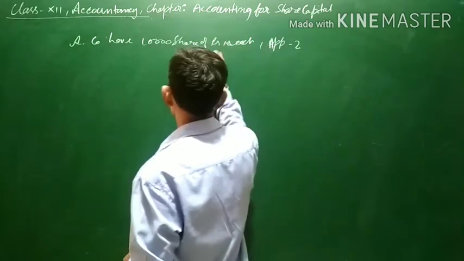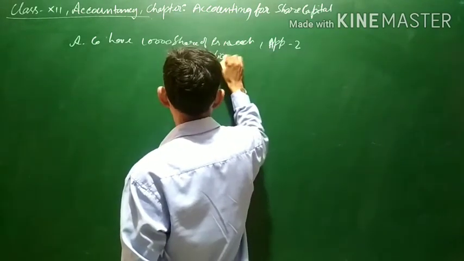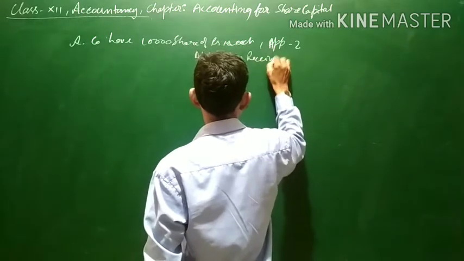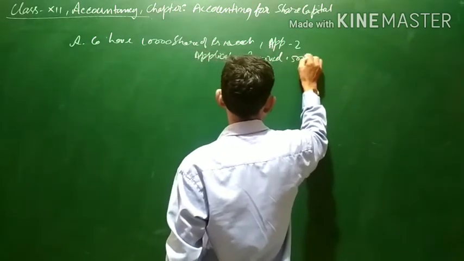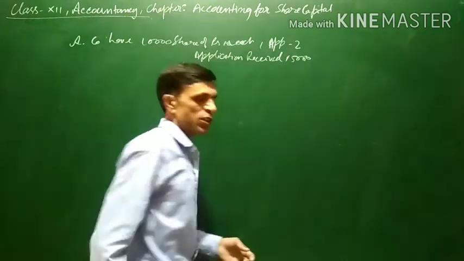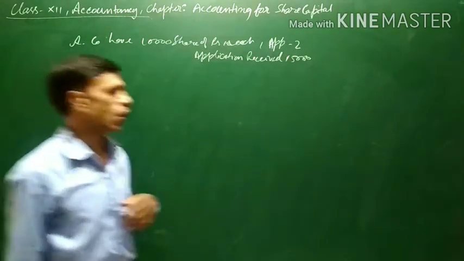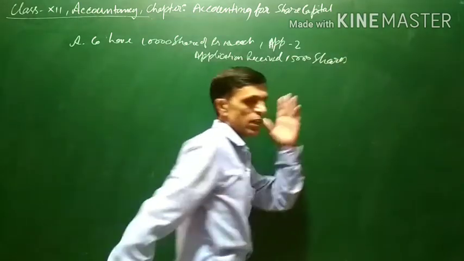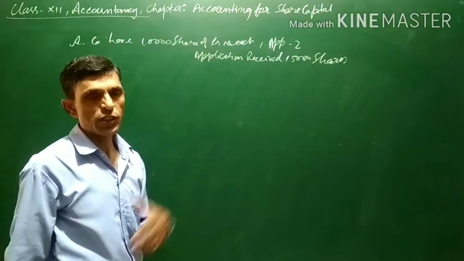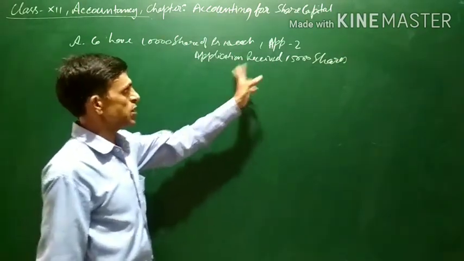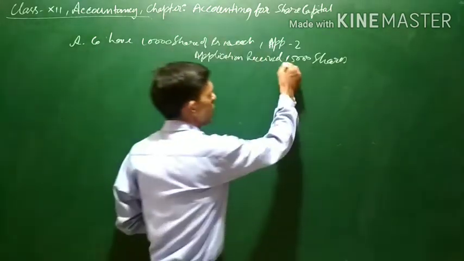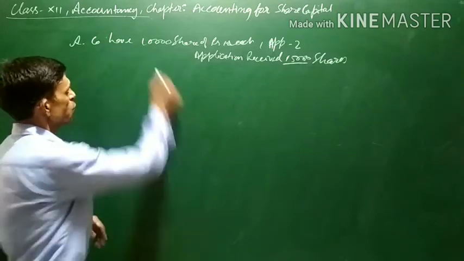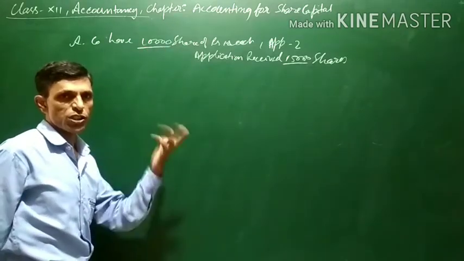Assuming that application received is for 15,000 shares. So this is a situation of oversubscription. Means the application is more than the issued shares. 15,000 shares have been applied for and only 10,000 issued. So it is an oversubscription.